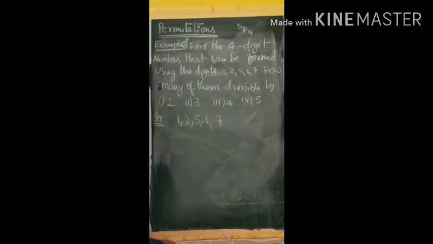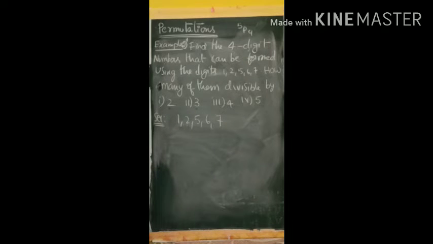So, next one. How many of them are divisible by 3? Divisible by 3 means the sum of the digits must be divisible by 3. So, what to do?